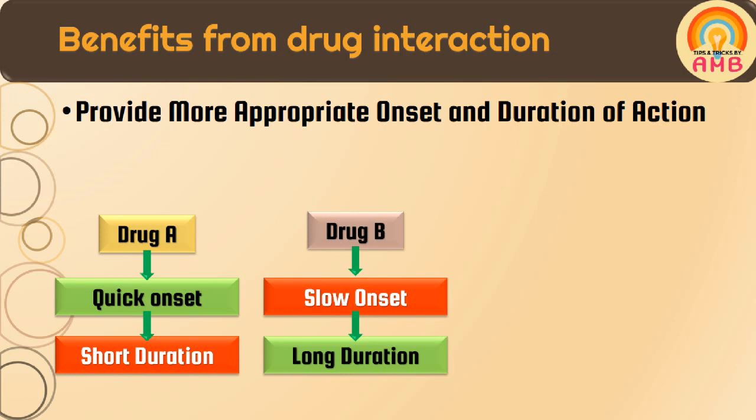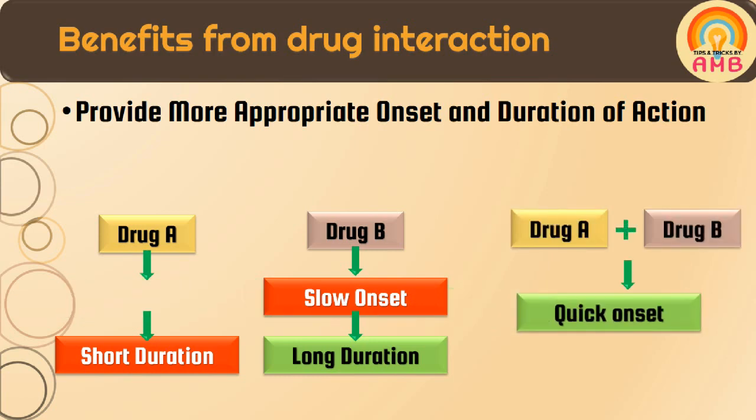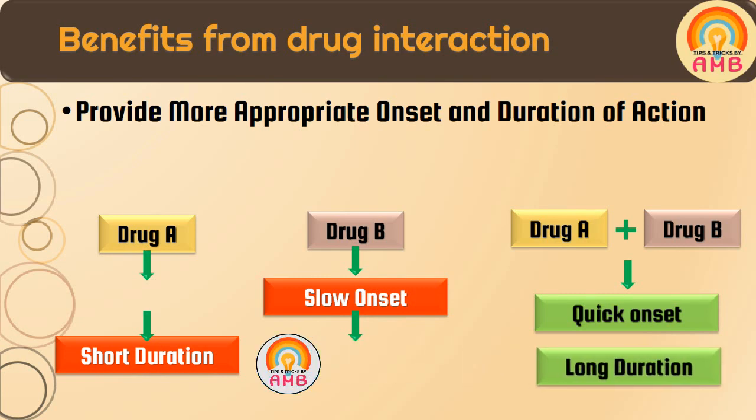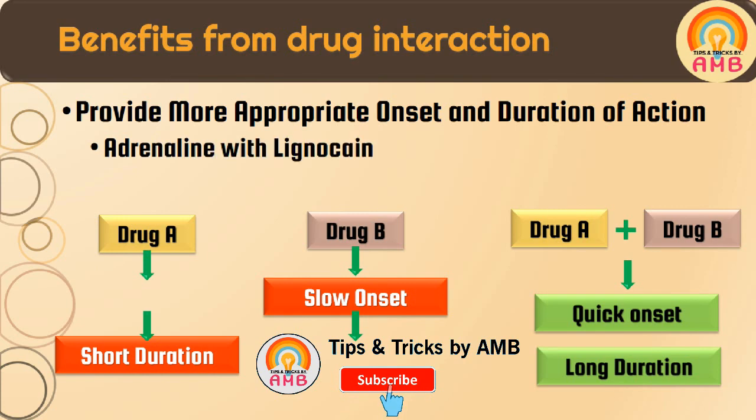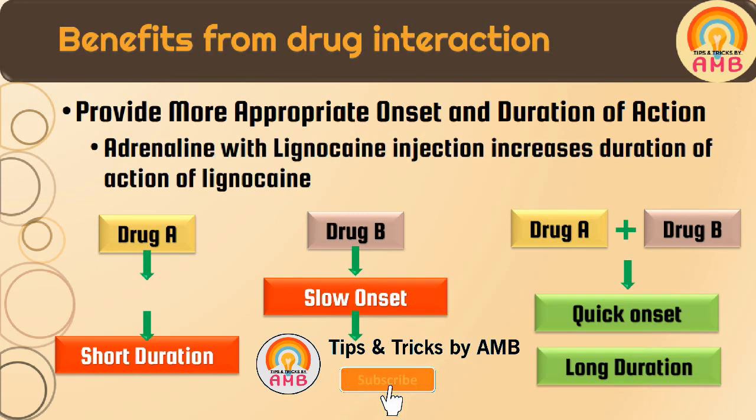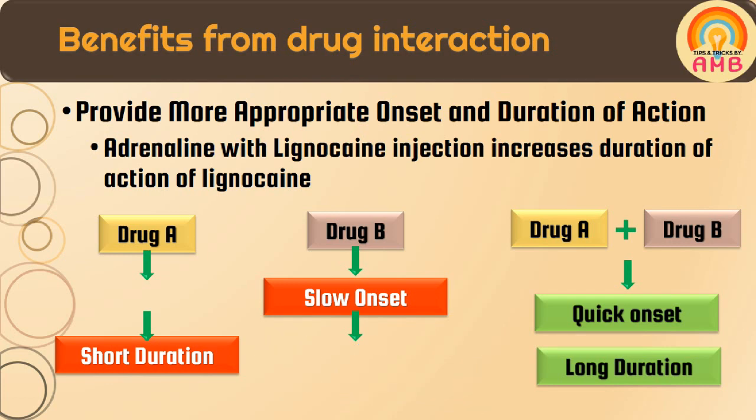Both drugs produce the same action on the same system. We can combine these two drugs to achieve quick onset of action and longer duration of action. An example of this type is adrenaline used with lignocaine injection, which increases the duration of action of lignocaine.